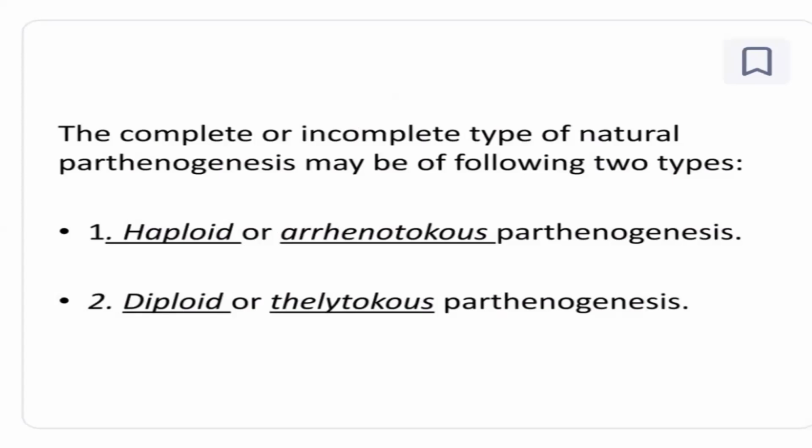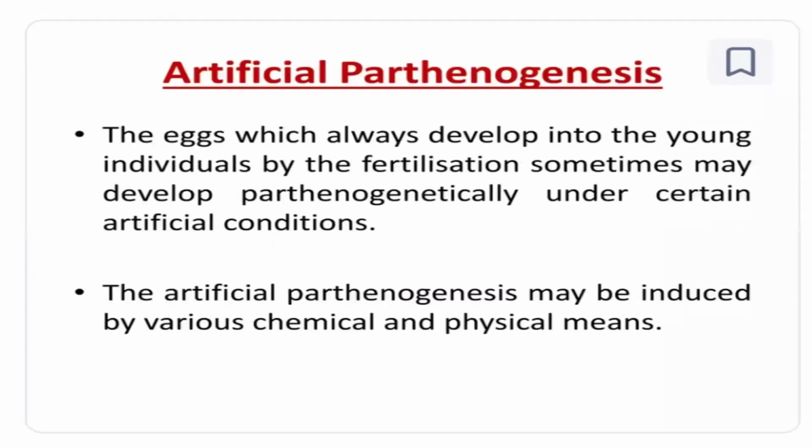The complete or incomplete type of natural parthenogenesis may be haploid or diploid. So whether they can produce haploid gametes or diploid gametes. Either they can produce haploid, that is haploid parthenogenesis, or they can produce the 2x state, the diploid condition. So that is also another way.